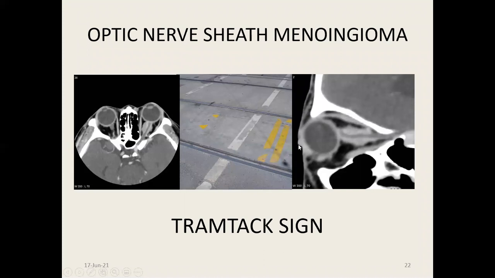There is another meningioma called optic nerve sheath meningioma. It happens in the optic nerve because the optic nerve is also covered by the meninges. You can see here optic nerve sheath meningioma, and it looks like a tram track sign. You can see the tram track here. So this is called the tram track sign.